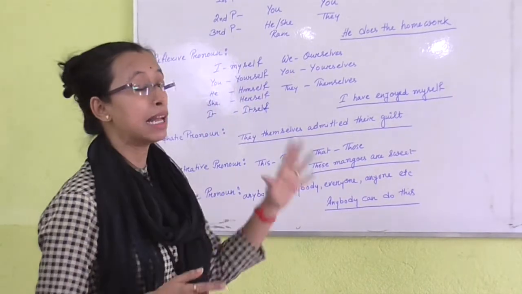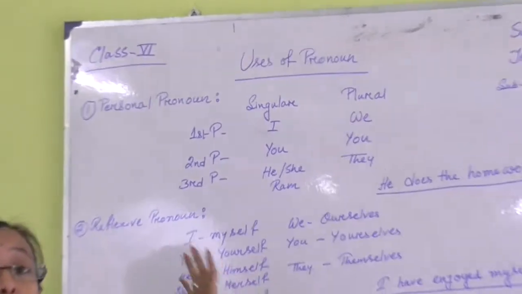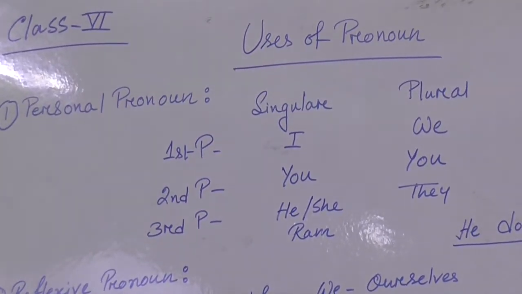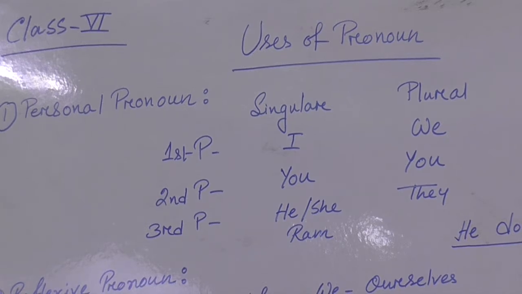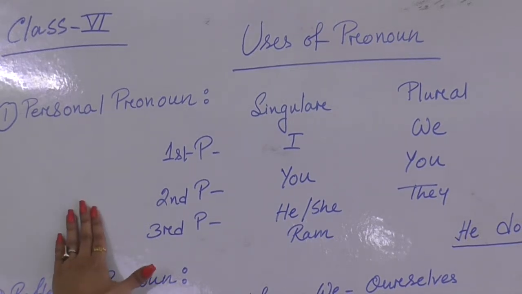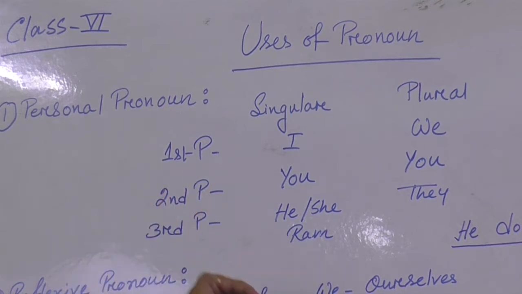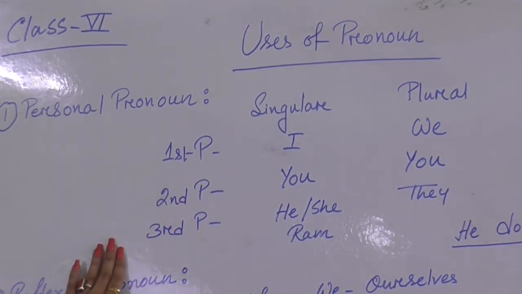At first, let's begin with personal pronoun. Personal pronoun, what does it mean? The pronoun we use instead of a person's name is called a personal pronoun. I have already discussed that it is used for three persons: first person, second person and third person.